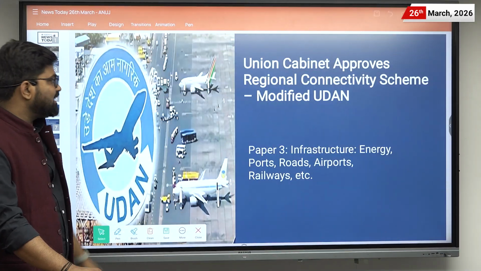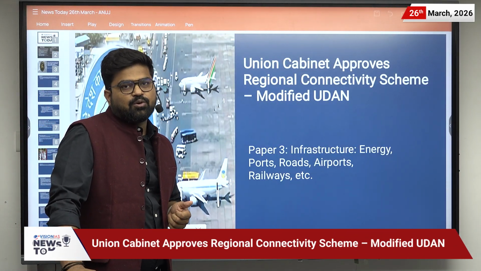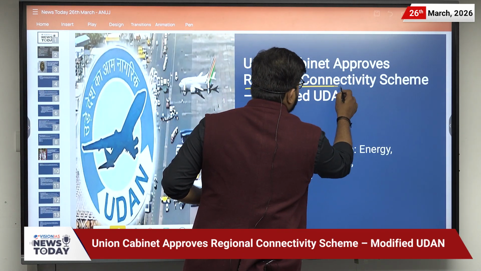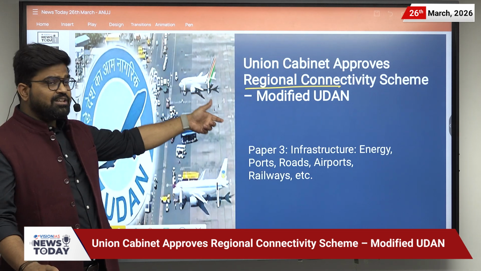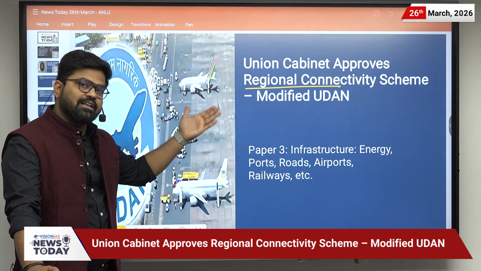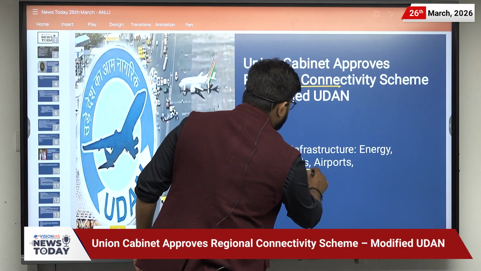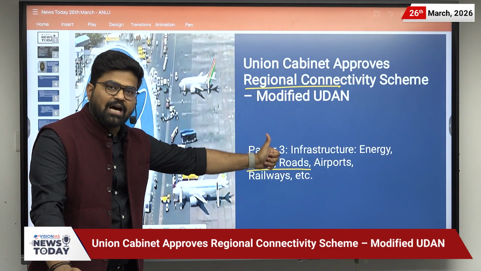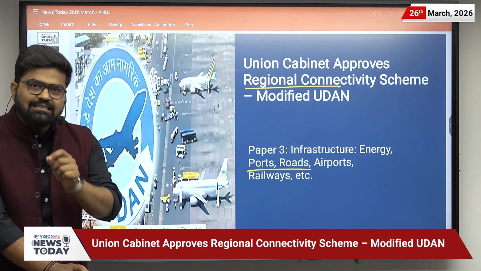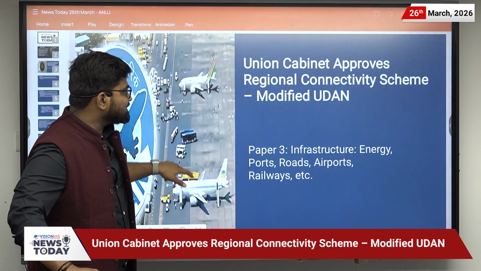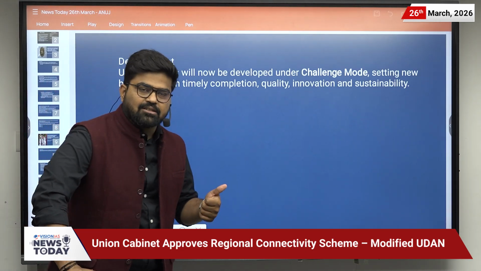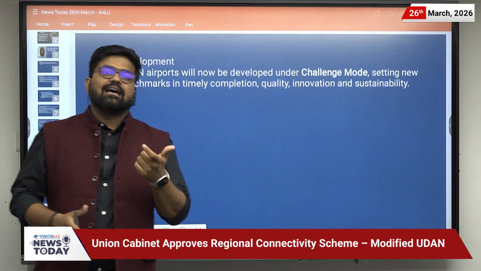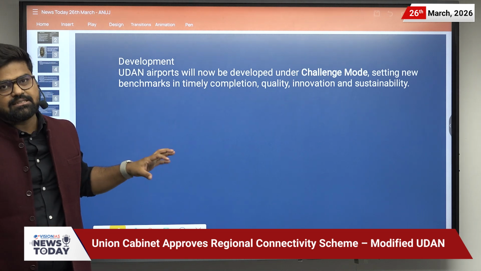The next news is related to the UDAN scheme, which stands for Ude Desh Ka Aam Nagrik. The context here is that the Union Cabinet has approved the regional connectivity scheme, that is, modified UDAN. It is related to paper 3, where the syllabus talks about infrastructure, energy, ports, road, airport, railways, etc. In this news, we will be discussing UDAN as well as the modified UDAN scheme. As this scheme has completed almost 10 years, you should know about its achievements as well as what the shortcomings were in the last 10 years in this UDAN scheme.